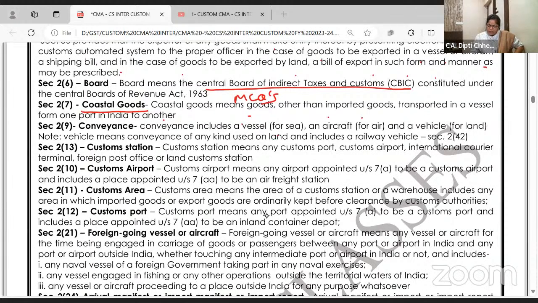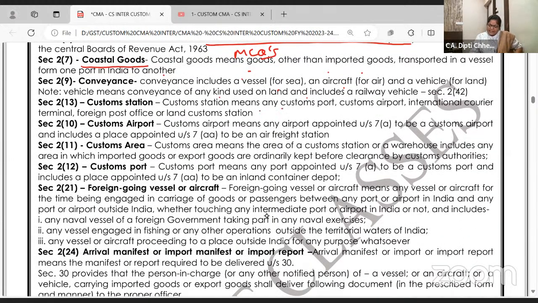Conveyance includes a vessel, aircraft or vehicle. Okay, vehicle means conveyance of any kind used on land and also includes the railway vehicle. India, Pakistan, there is railway also, right? Chalo,